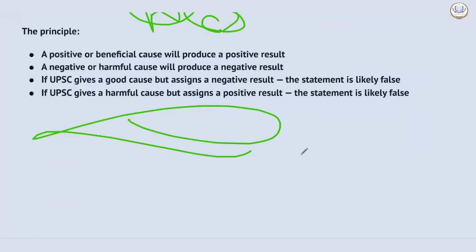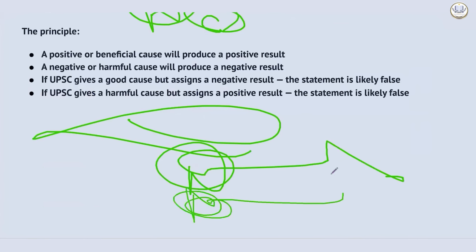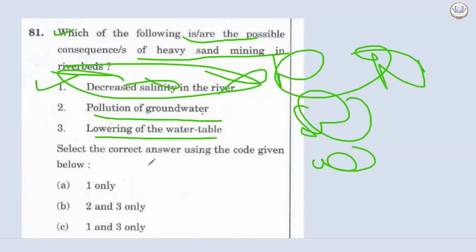And then cause and effect. If a negative phenomenon is there, it will have a negative result. A positive phenomenon will have a positive result. It will not happen that a negative phenomenon will have a positive result and a positive phenomenon will have a negative result. It's a very easy thing to do.